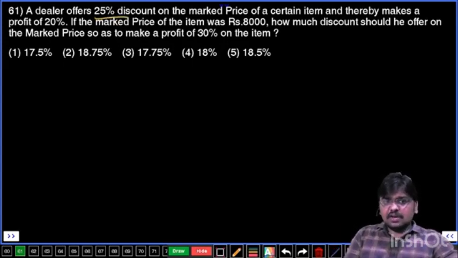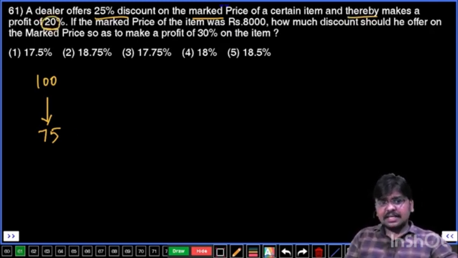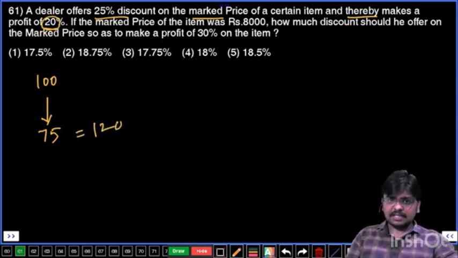Initially, he offered a discount of 25% on the market price. We don't know the market price. Let us take it as 100. And discount is 25%. That means selling price is going to be 75. If selling price is 75, he thereby makes a profit of 20%. So this 75 is equal to 120%.